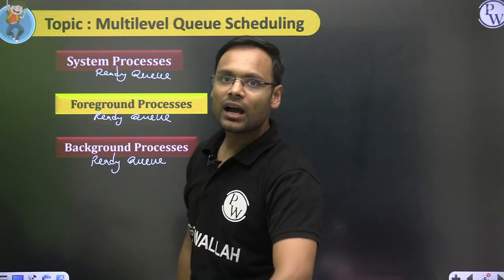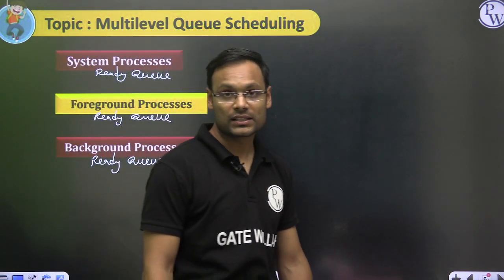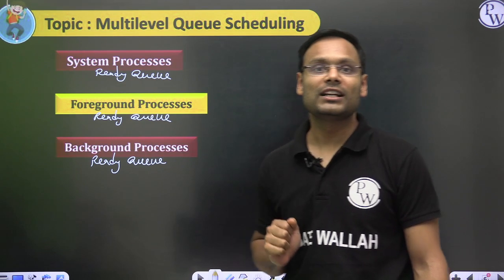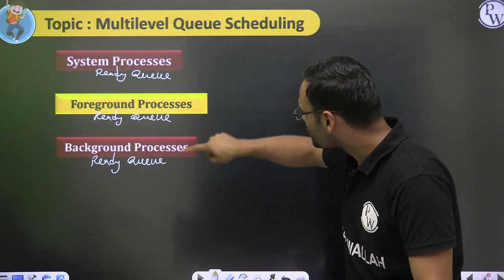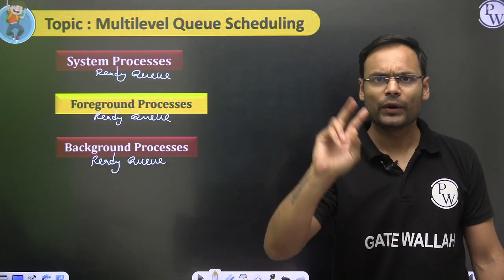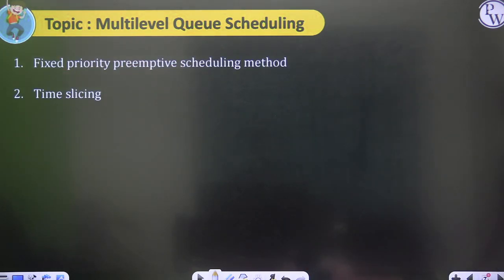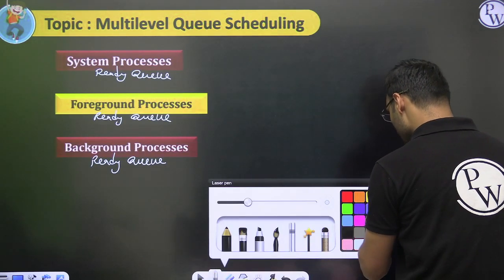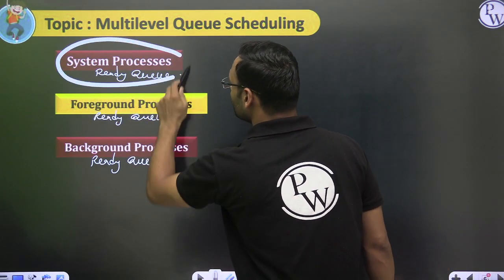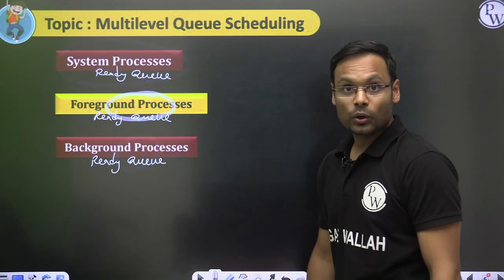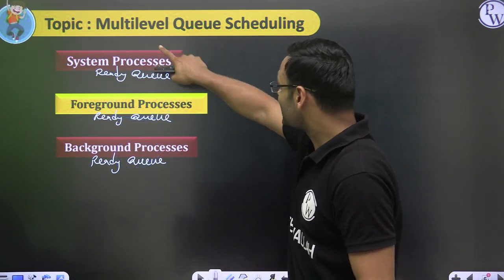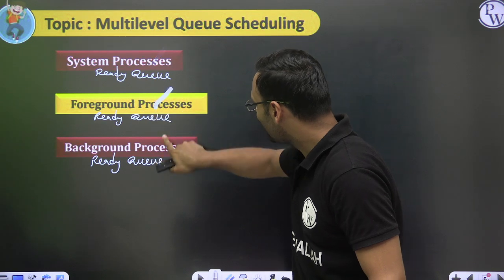Now, the thing is how the operating system, the scheduler, will decide which queue's next process will be taken. There are two ways to do that. The first one is the fixed priority preemptive scheduling method. The second one is time slicing. Fixed priority preemptive scheduling method says that you give priority to the queues. Priorities are given to the queue, not the process. So let's say this is the highest priority queue, then next and next.